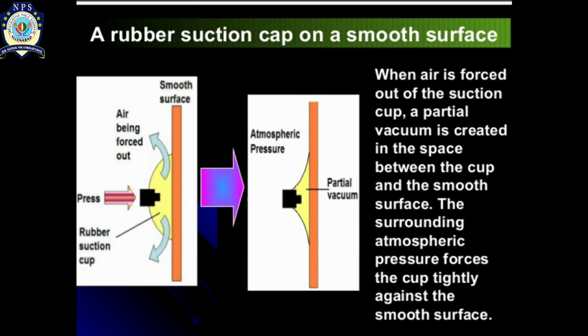Similarly, in this picture you can see a smooth surface, and to the smooth surface a rubber suction cap can easily get attached. Why is it so? Again, there is atmospheric pressure, as when the air is forced out of the suction cup, a partial vacuum is created in the space between the cup and the smooth surface. So the surrounding atmospheric pressure forces the cup tightly against the smooth surface.